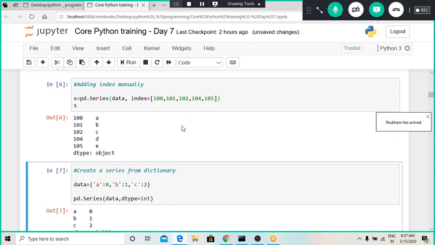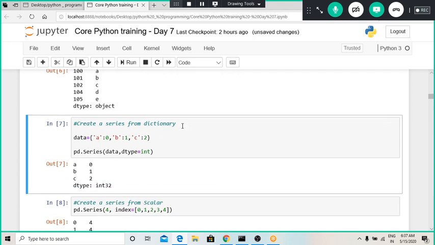Now let us see how we can define a series from a dictionary. Here I have one dictionary. A dictionary is always defined in the curly brackets. Then the first value is the key value, and